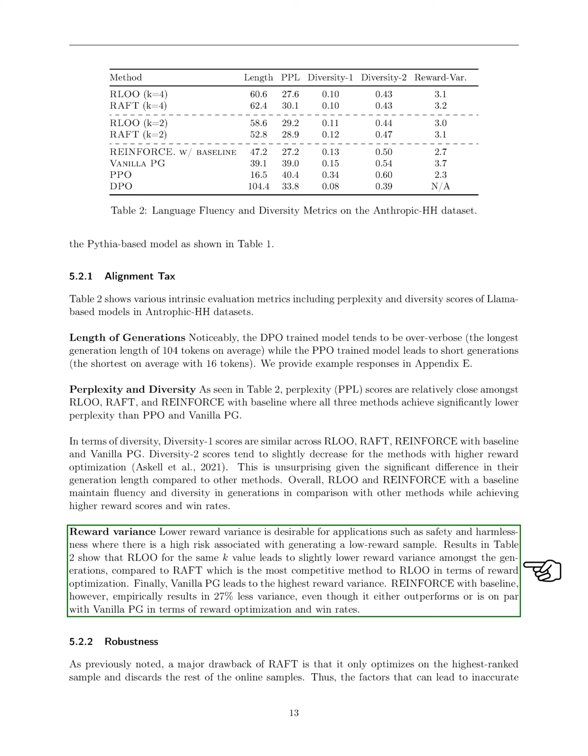Lastly, we aim for lower reward variance in applications where generating a low reward sample poses a high risk. RLOO demonstrates slightly lower reward variance compared to RAFT, making it a more reliable choice. Reinforce with a baseline, in particular, shows 27% less variance than vanilla PG, further proving its efficiency in both reward optimization and maintaining consistent win rates.